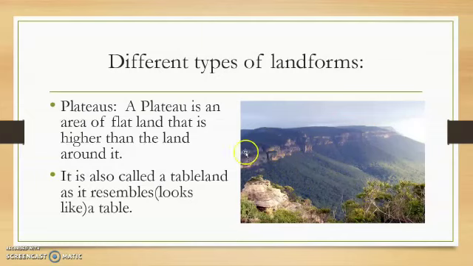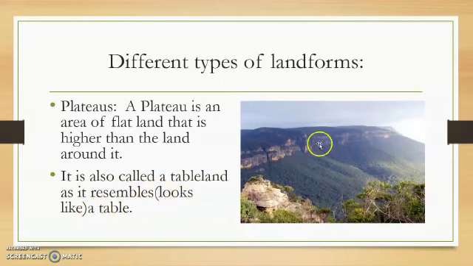It is also called a tableland. You have food on the dining table. It rises higher than the floor, no? So we can say it looks like a table, right? Table higher than the floor. So it is also called a tableland, as it resembles a table.